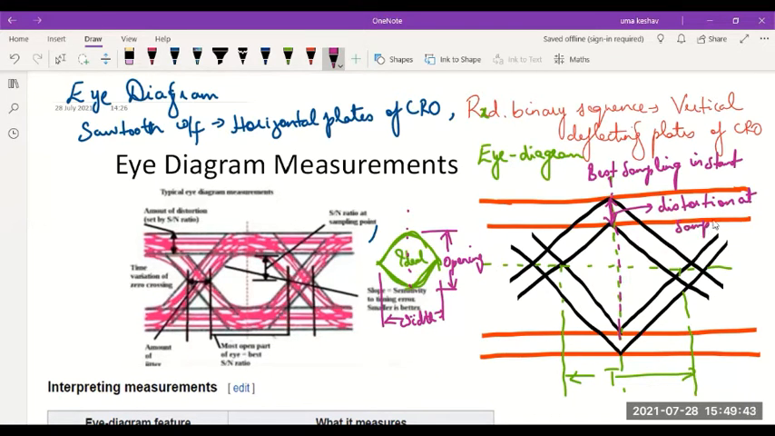So what are the things you should note during measurements? What is the distortion at the sampling instant? You will see.